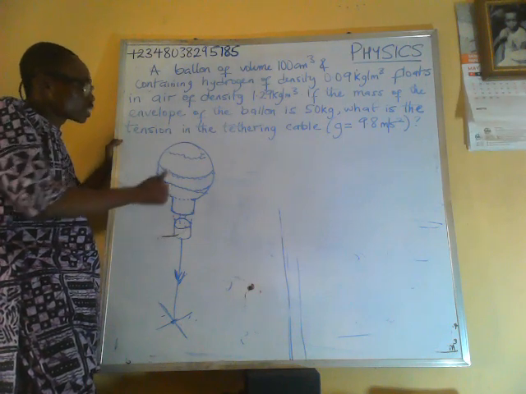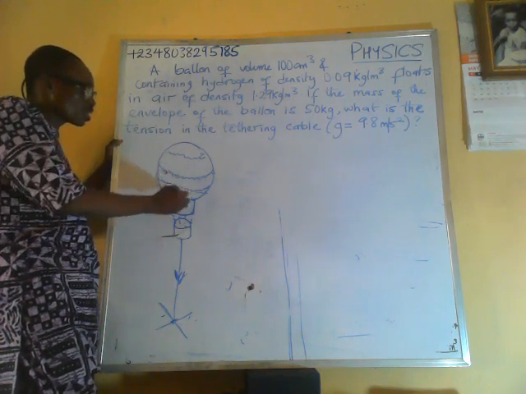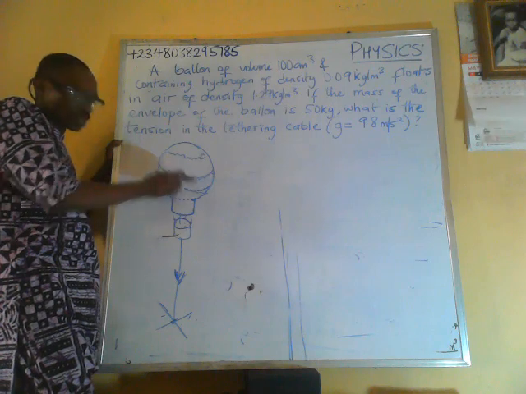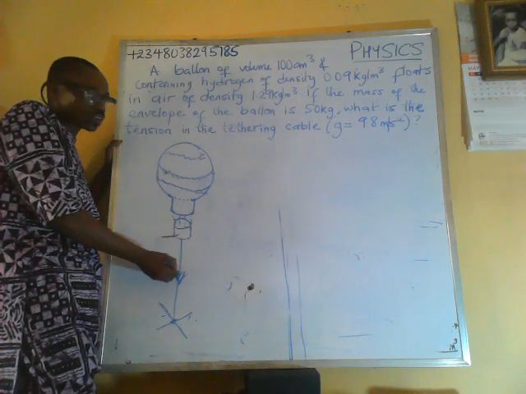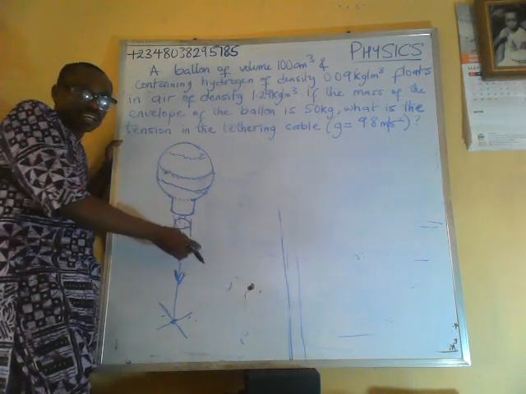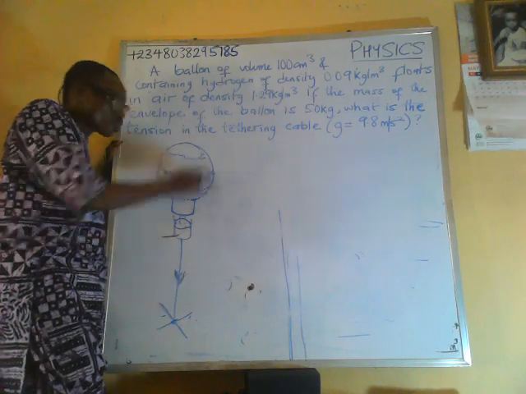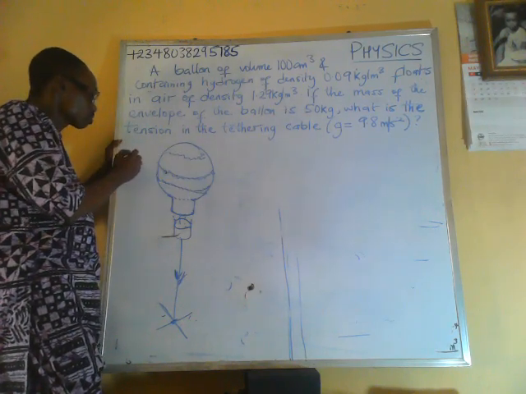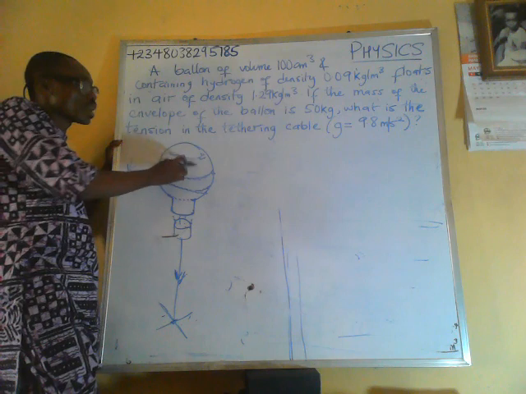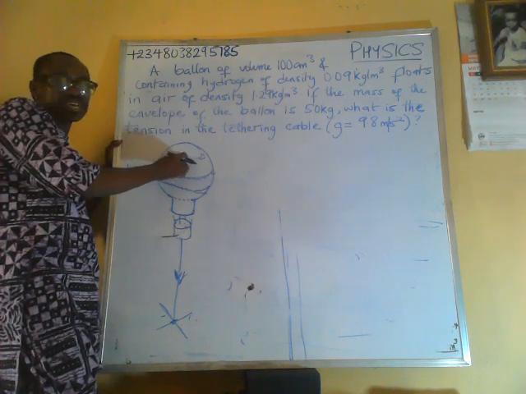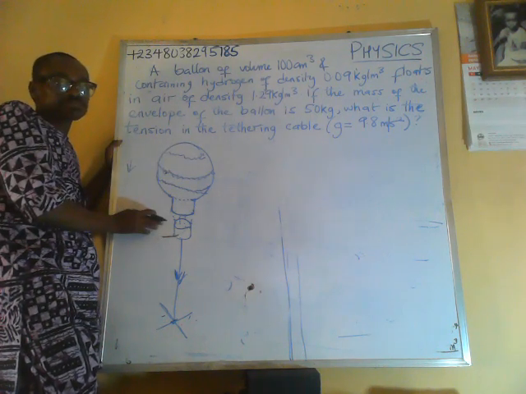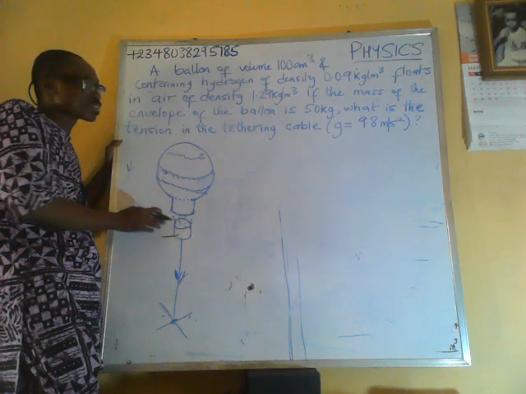So now we have the weight of the cable, the forces, the tension in the cable. We have the weight of the balloon. We have the weight of hydrogen in the balloon, all acting downward.